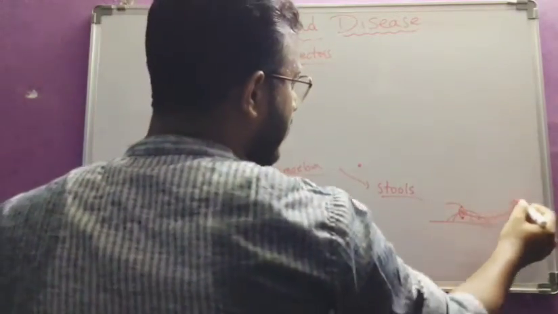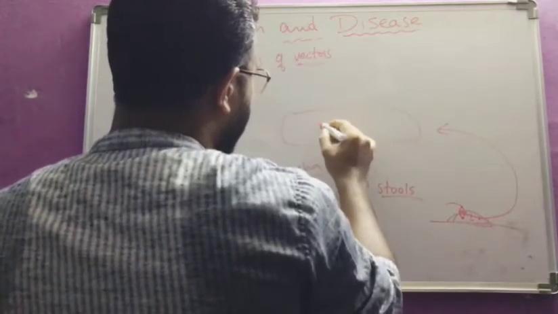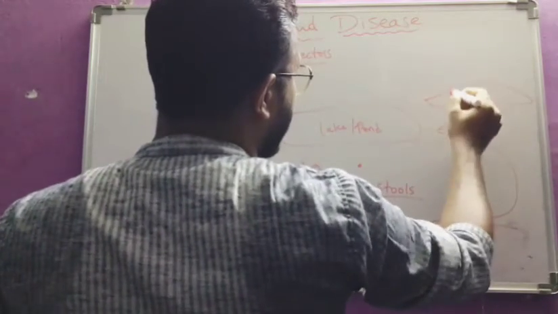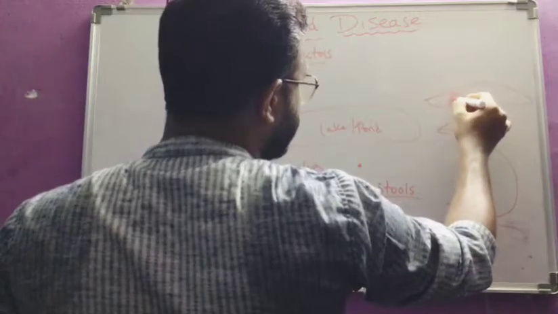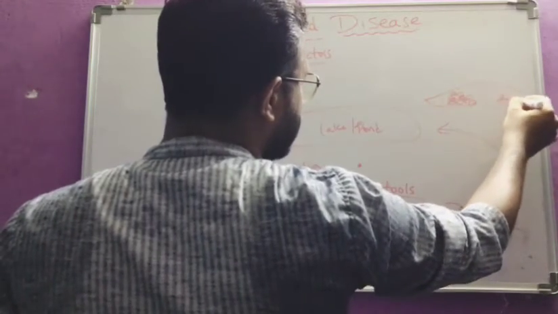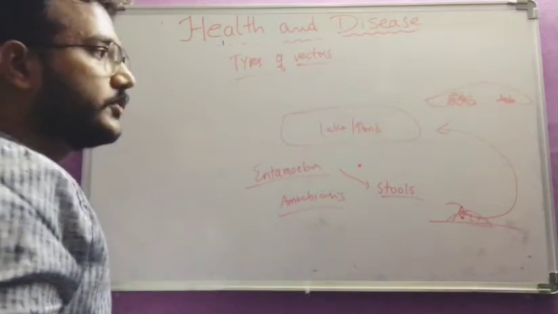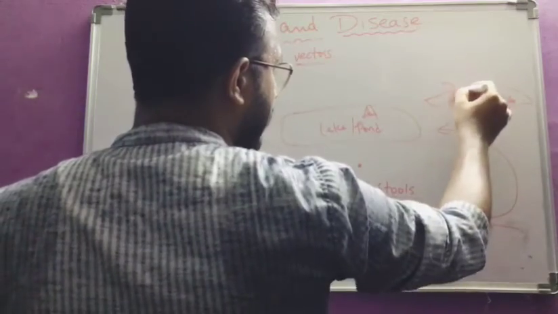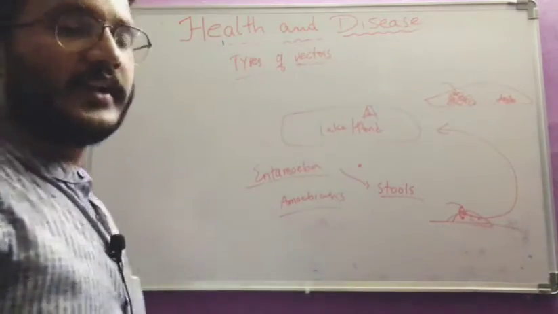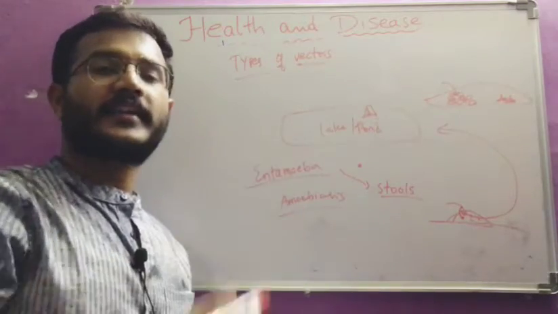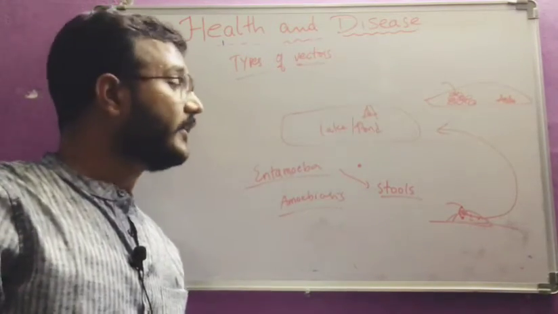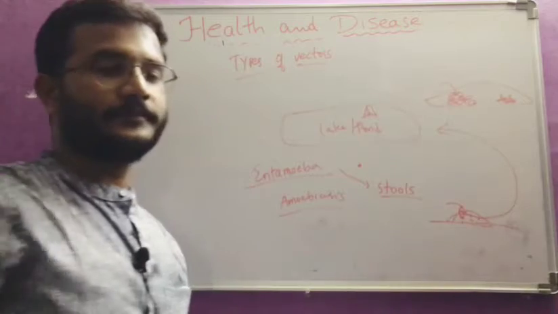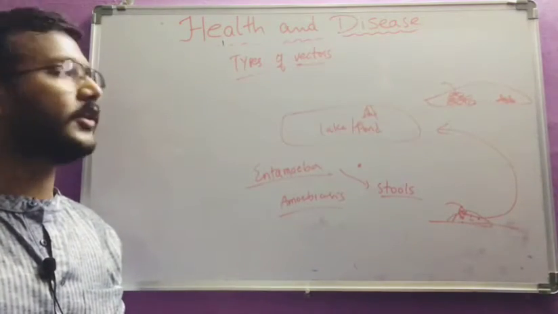And when the same fly comes, and here this is a lake or a tank, a pond, and here this is a market, and here in the plate we have different sweets and different food materials, vegetables, everything. So then these flies will come and land on the food materials. If you eat directly, the same amoebiasis will enter into another healthy being. So here the fly acts as a vector for transferring of parasite from one person to another person. This is called a vector.